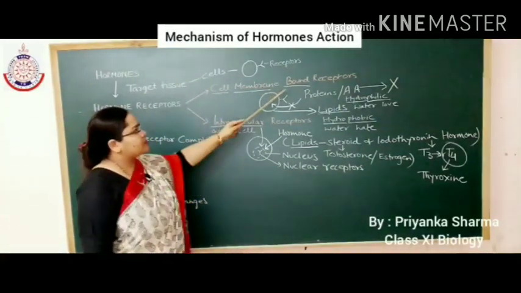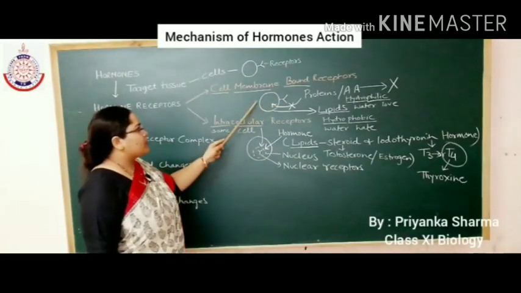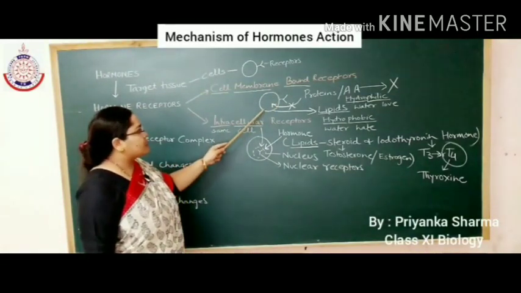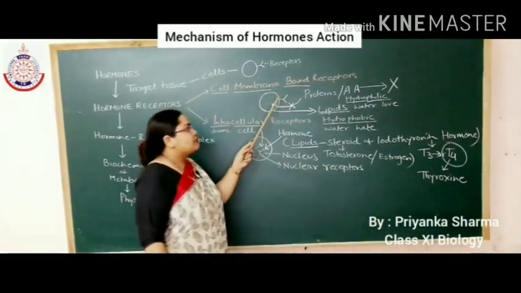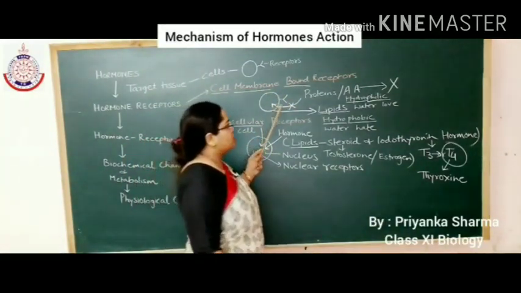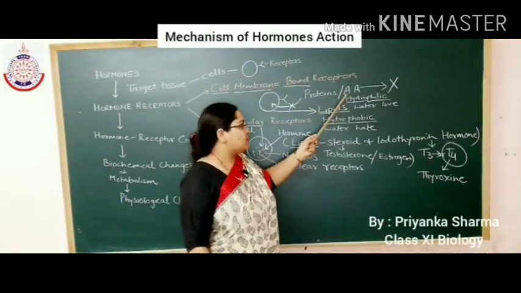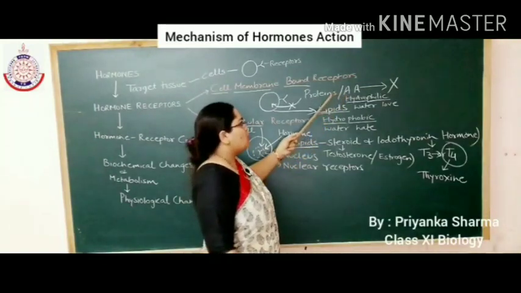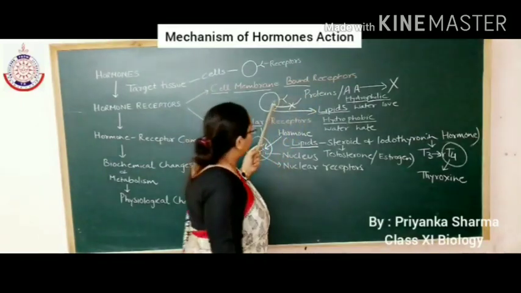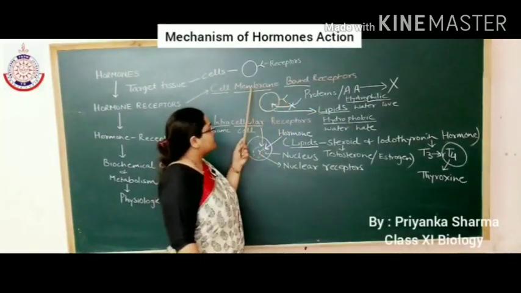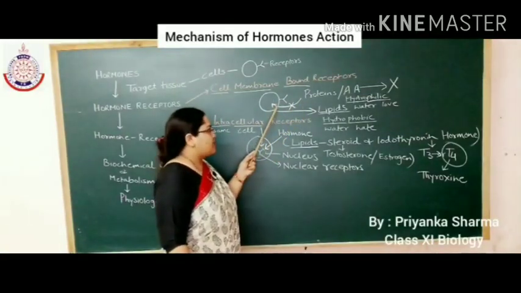Cell membrane bound receptors are present on the outer surface of the cell membrane. It means they are present outside the cell membrane, and these receptors bind with hormones which are proteinaceous in nature or which are formed from amino acids. So amino acid derivative hormones and protein hormones combine with the cell membrane bound receptors because they cannot cross the plasma membrane.